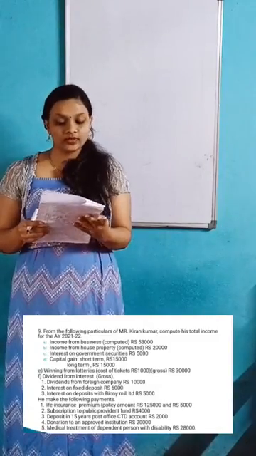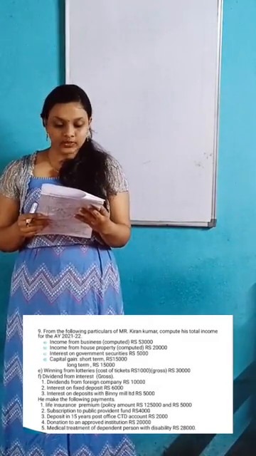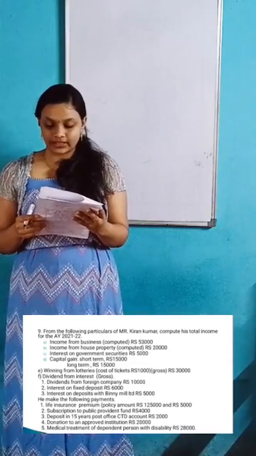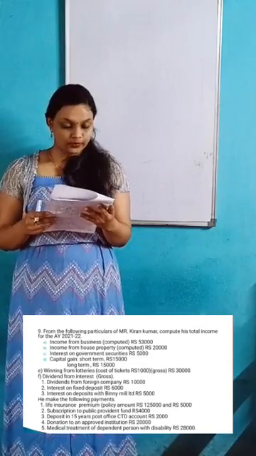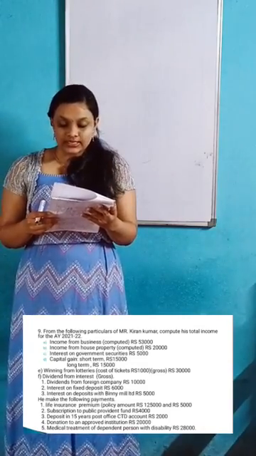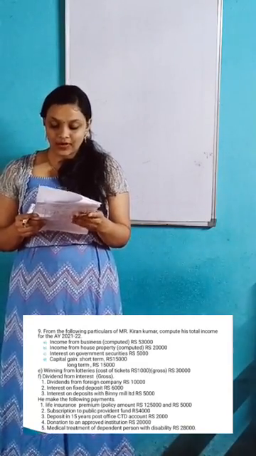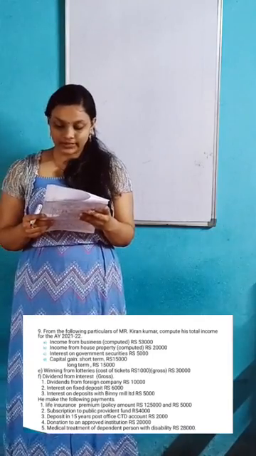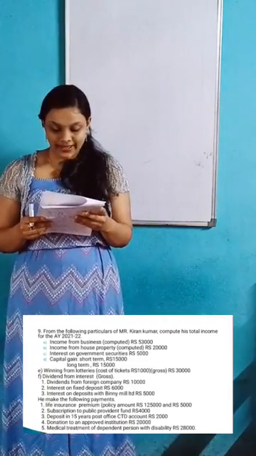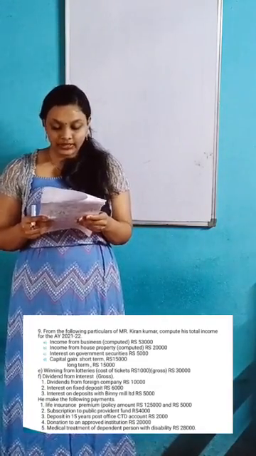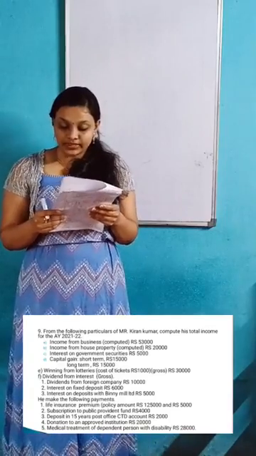Ninth problem. From the following particulars of Mr. Kiran Kumar, compute his total income for the assessment year 2021-22. Income from business computed 53,000. Income from house property computed 20,000. Interest on government security 5,000. Capital gain: short term 15,000 and long term 15,000.